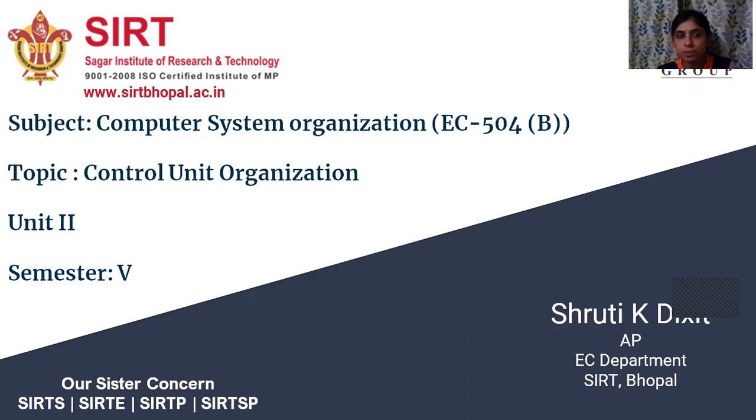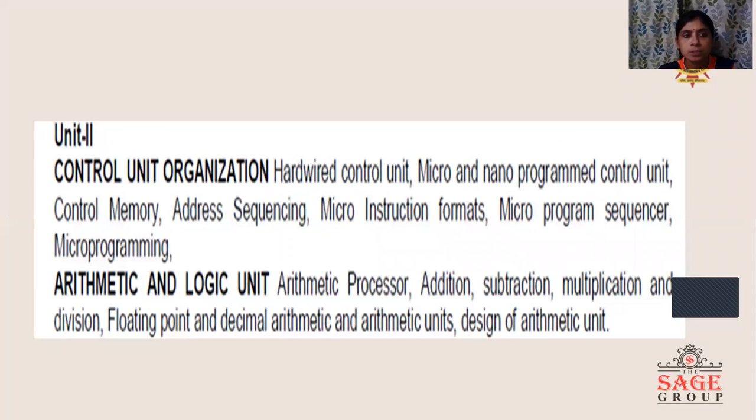Today we are going to discuss the control unit organization of Unit 2. In this, there are two main organizations we will discuss, hardwired control unit and microprogram control unit. So this is the syllabus of second unit, control unit organization. Basically, it is divided into two parts: control unit organization and arithmetic logic unit. In control unit organization, we will discuss two types of organizations: hardwired control unit and microprogram control unit.